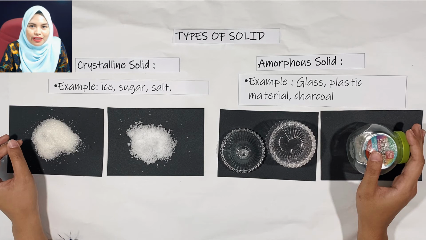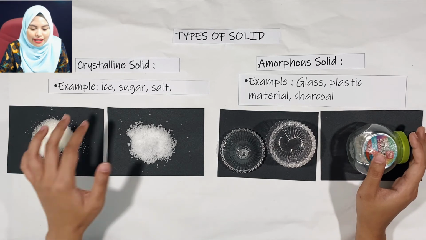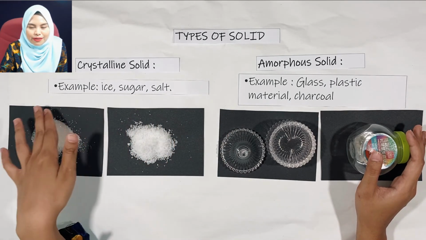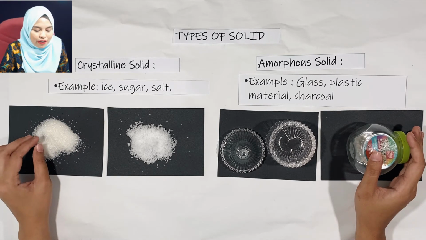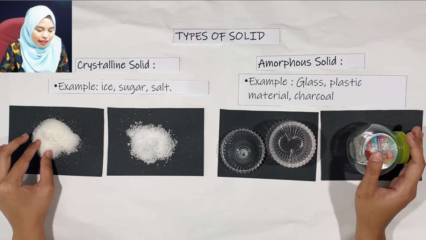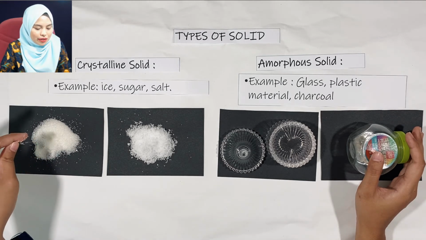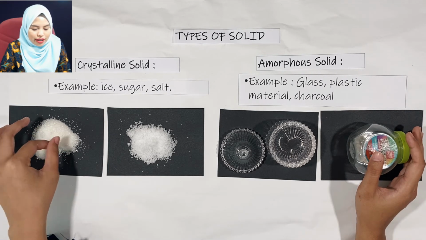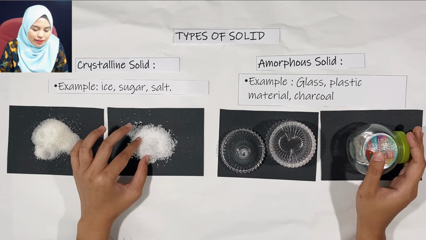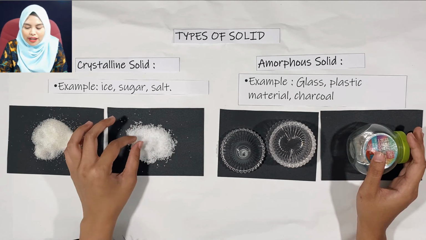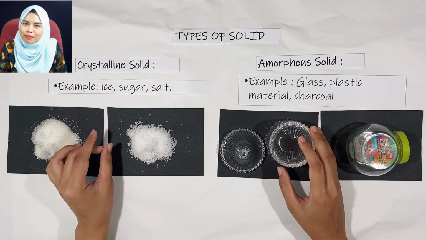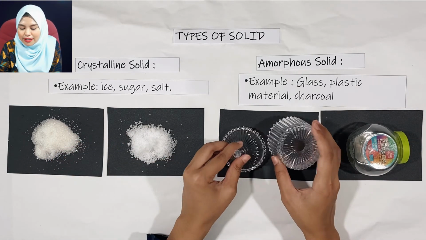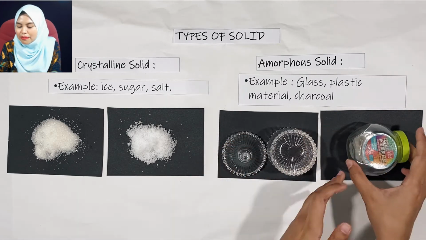Now let's go further into the examples of these two types of solid, which are crystalline solid and amorphous solid. One example of crystalline solid is sugar. You can look here. This is sugar, and the other example here is salt. Alright? Okay, the next is amorphous solid. One example of amorphous solid is glass. So, this is glass and plastic material.